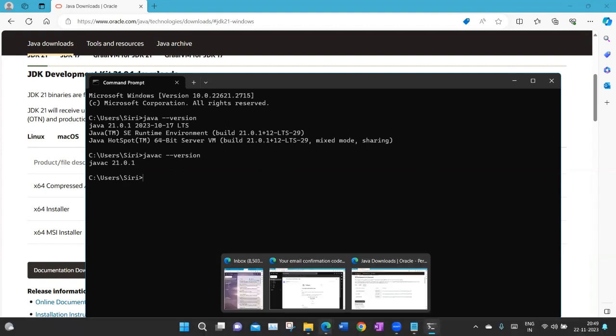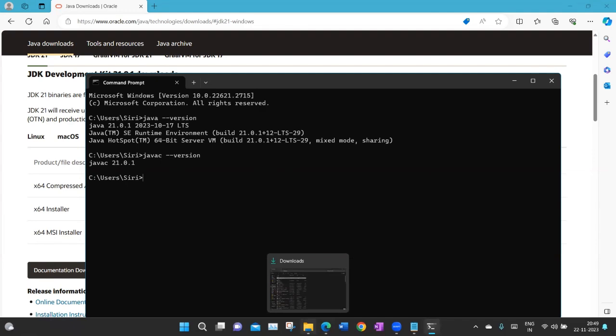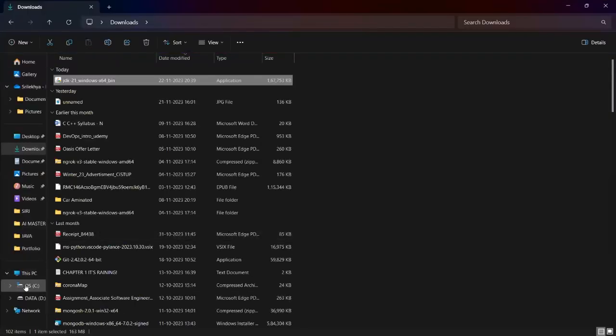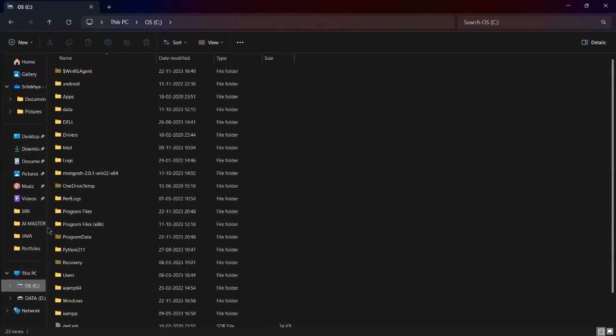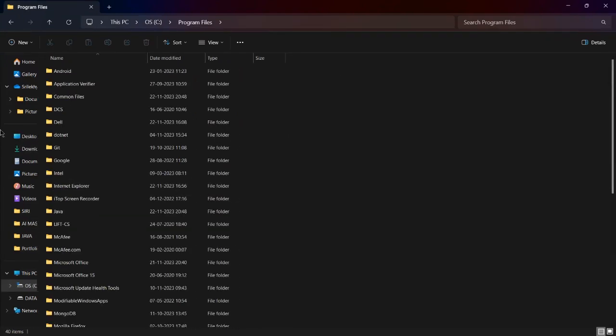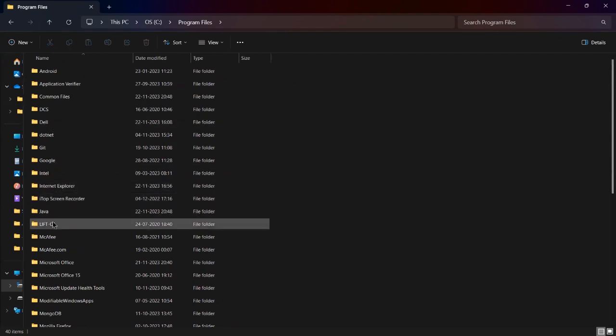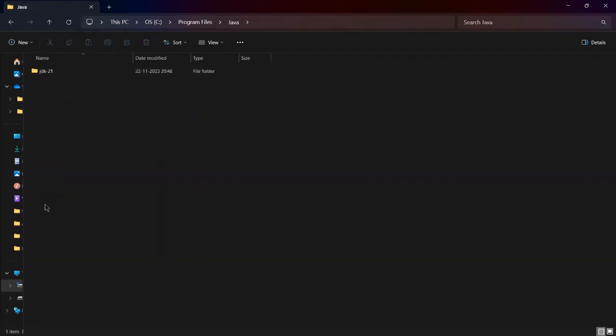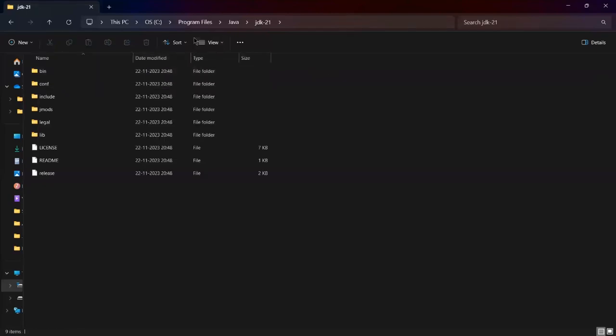So in order to do that, go to OS, C drive, go to Program Files, go to Java, open JDK and copy the path.